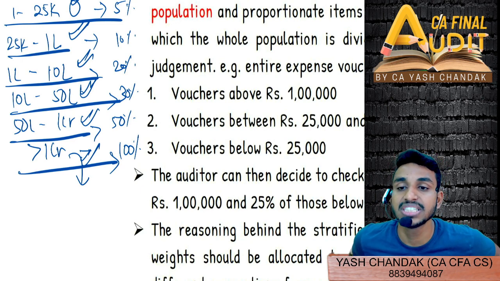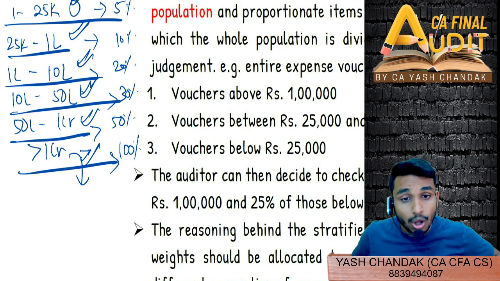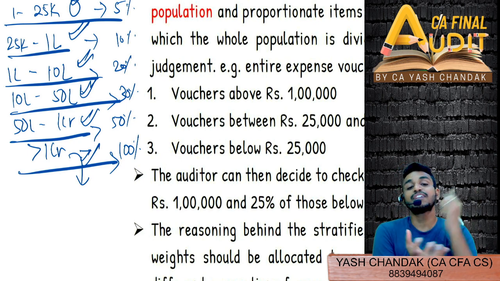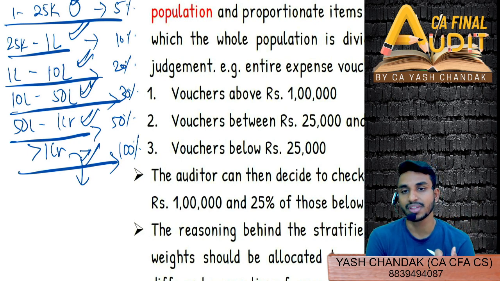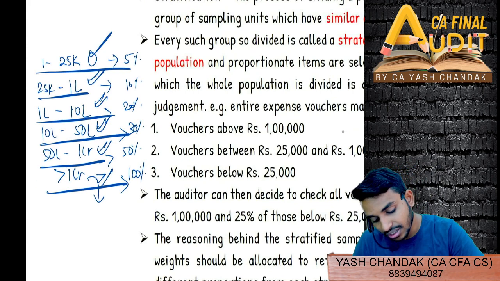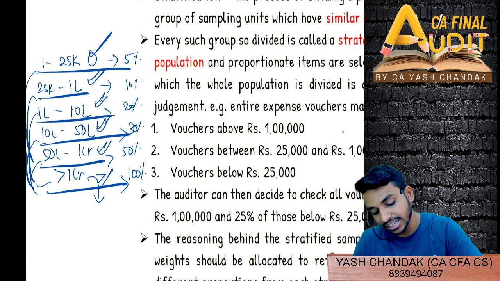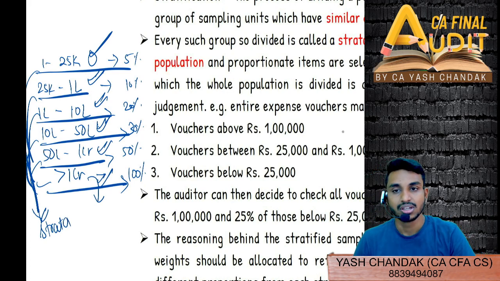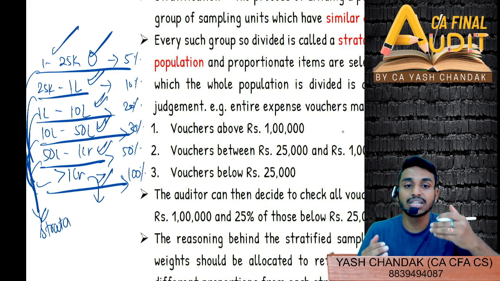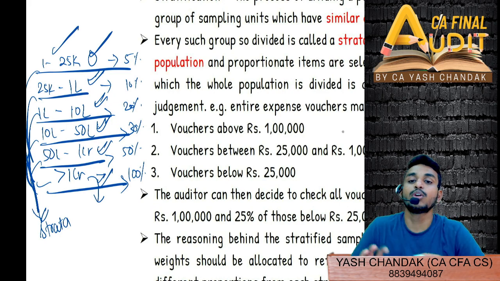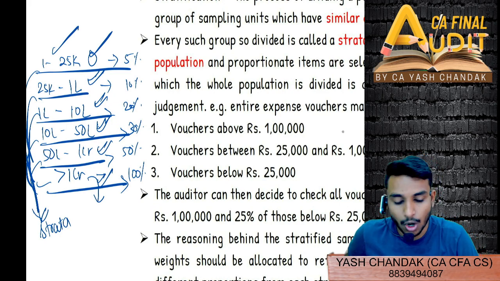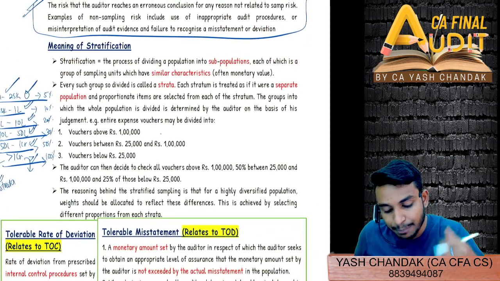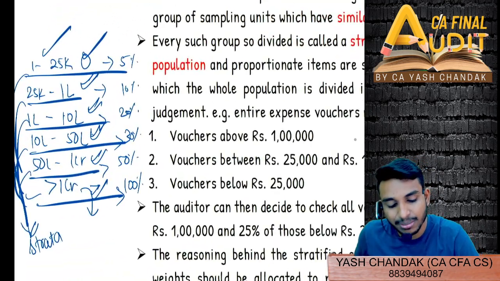Similarly, for transactions ranging between 50 lakh to 1 cr, all the population that has come out in this particular range, you will select 50% of these items. All this bifurcation into categories is called what? Strata. So from each stratum we apply a percentage and derive how much sampling we have to carry out. I hope I am making sense. This is very much clear.